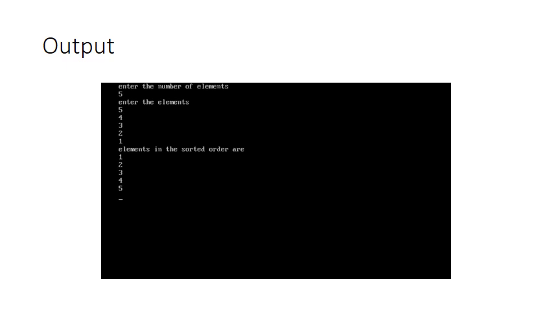If the element A of I, the element stored in the ith location of my array, is compared with the element stored in the jth location of my array, that is A of I is compared with A of j, and if A of I is greater than A of j, I have swapped it, so that the element in A of I has gone to A of j, and A of j has come to the place of A of I.